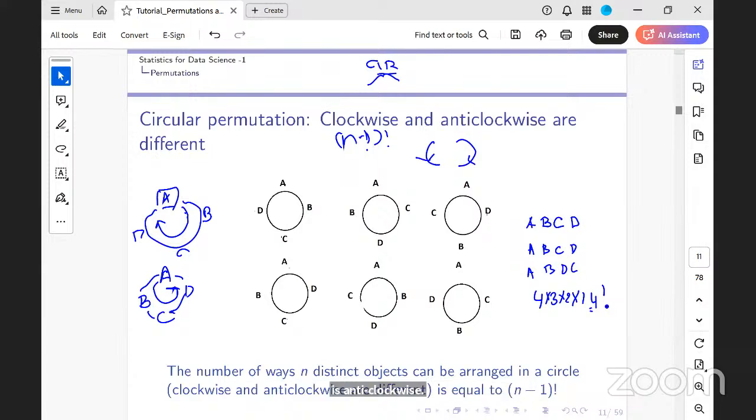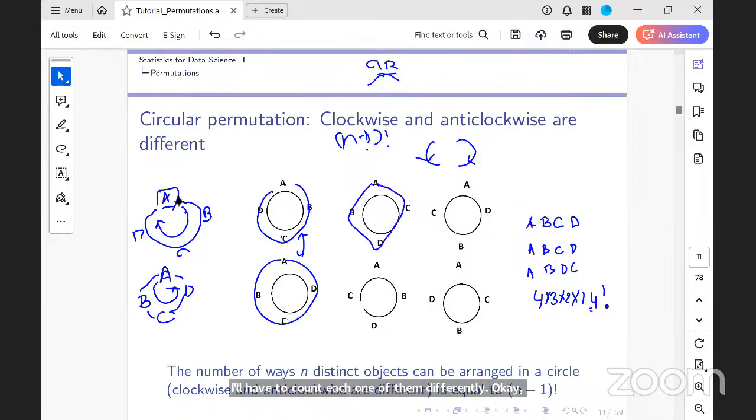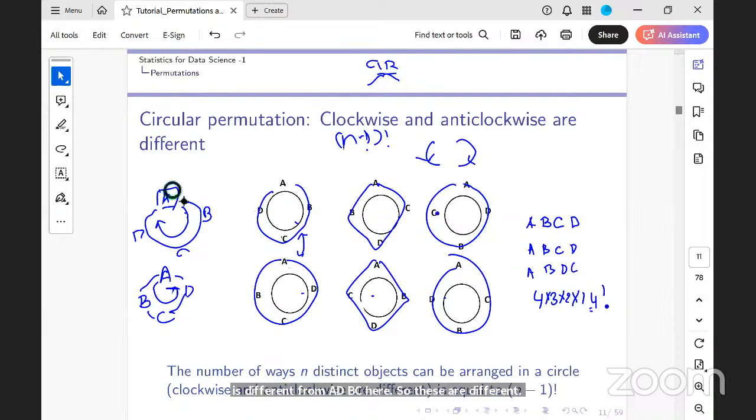If clockwise and anti-clockwise are different, then ABCD is different from ABDC, and I'll have to count each one of them differently. Similarly, ACDB is different from ADBC. So 1, 2, 3, 4, 5, 6, which is 3 factorial, which is 6 ways.